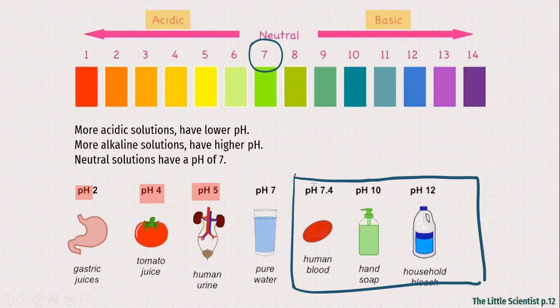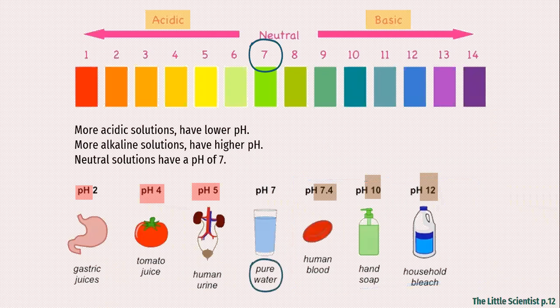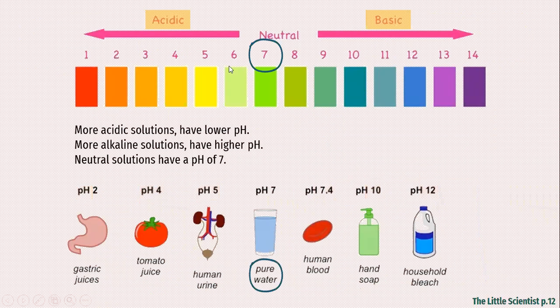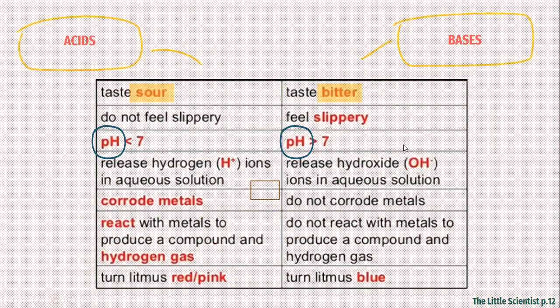So look, blood has a pH of 7.4, soap 10, household bleach is equal to 12. So they are alkaline or basic solutions. However, water has a pH equal to 7. So look at this. The pH of water is equal to 7, so it is a neutral solution.